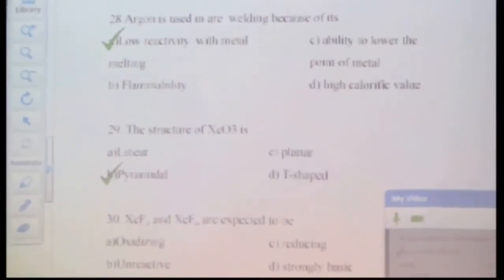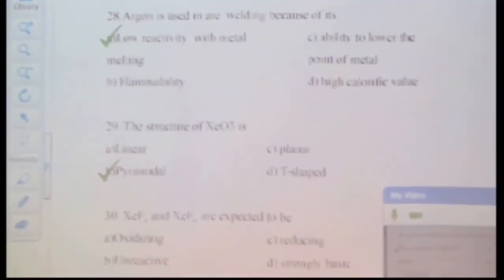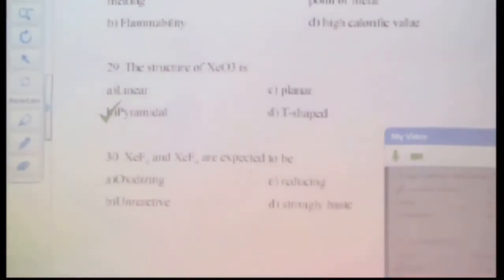The structure of XeO3 is 8 plus 3. Will you add 3 to it according to VSEPR theory? If I want to find out the shape of XeO3, how would you find? You will take the valence electrons of the central atom and add the number of atoms which are singly bonded. Because oxygen would be doubly bonded to xenon, I will not take its contribution, I will simply take 8 electrons divided by 2, it would be 4. So ideally its shape should be tetrahedral or square planar, but what is the shape? Pyramidal, because oxygen is doubly bonded here.